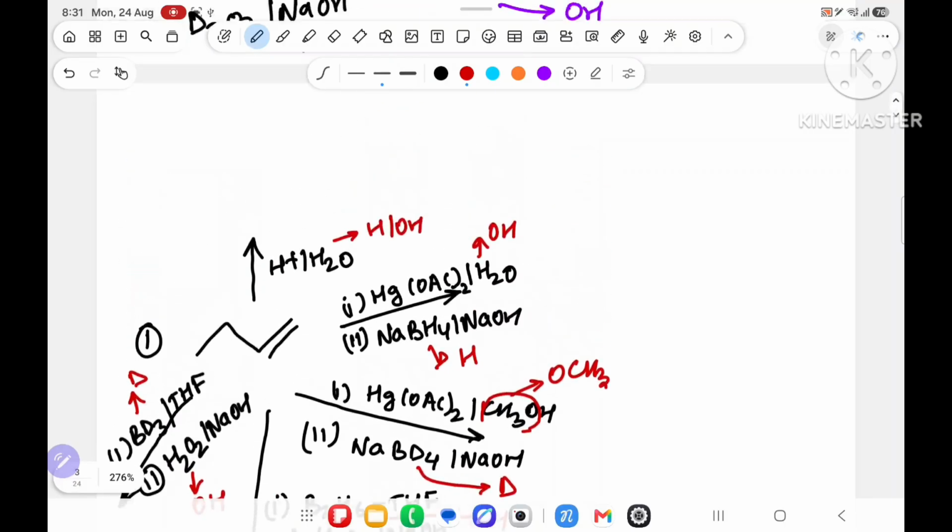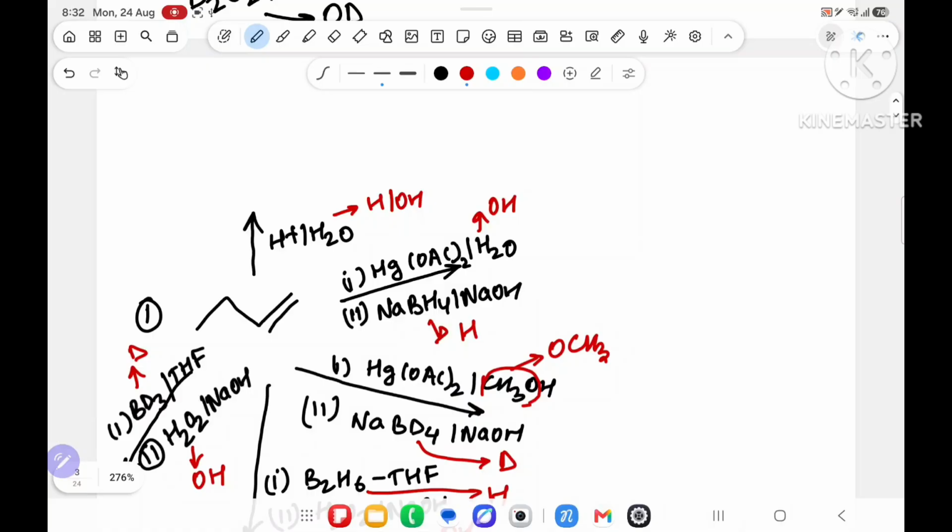Now understanding what I am trying to say. Now H2O will form carbocation. Carbocation means it will break minus plus. Is there a possibility of rearrangement? No. H plus is there, OH minus is there. So H plus will attack on the minus side and OH will attack on the plus side. This product comes, but this product has one chiral center.